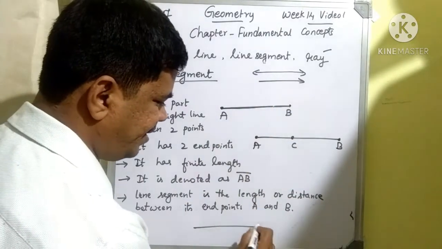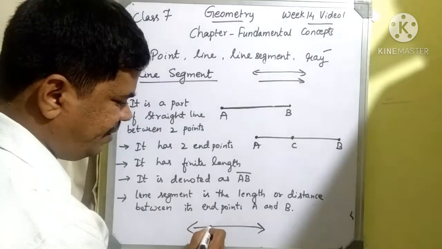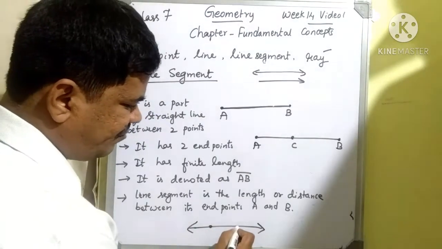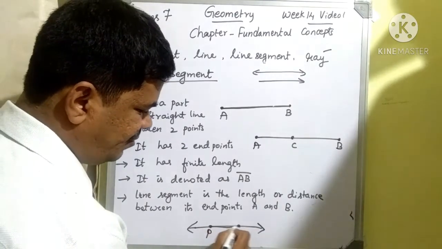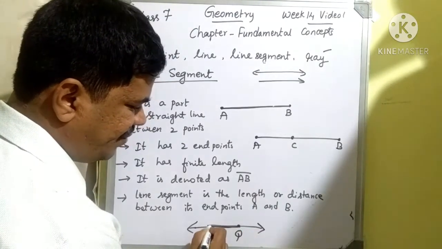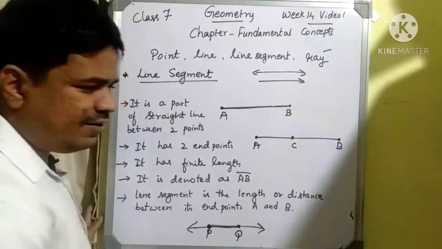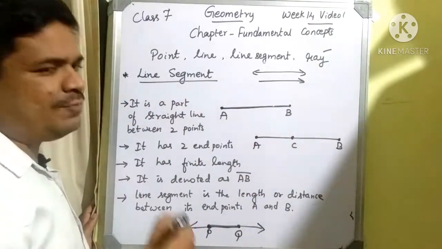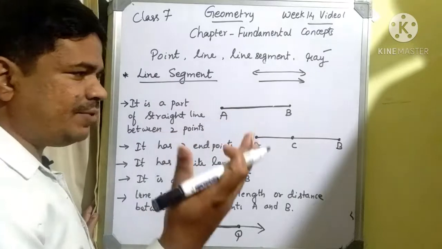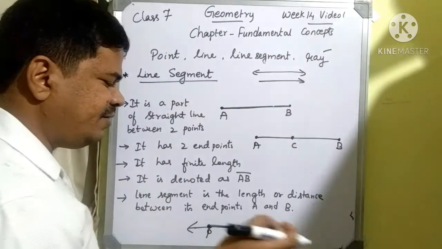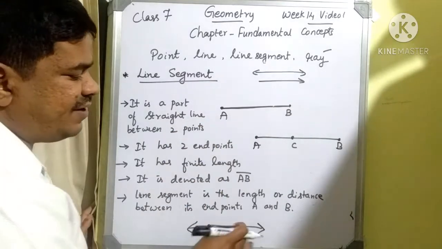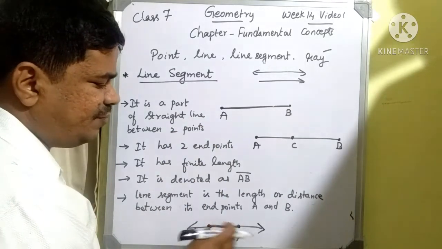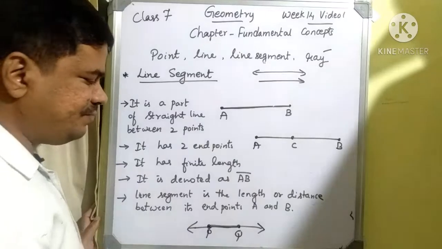If I consider a straight line, I can consider any two points. If I consider P and Q, again this becomes a line segment. I can even take out a line segment from the straight line. You just remember, we can easily take a line segment from the straight line. That means this is a particular length.